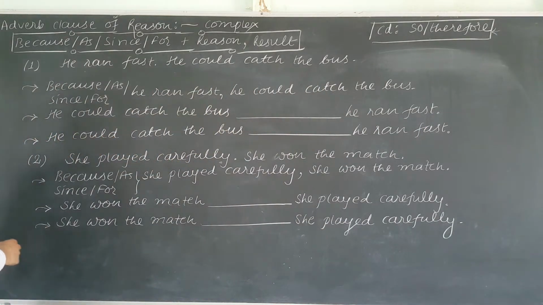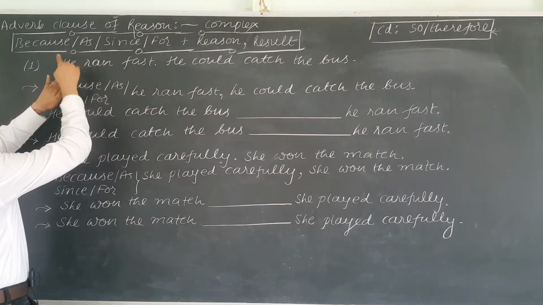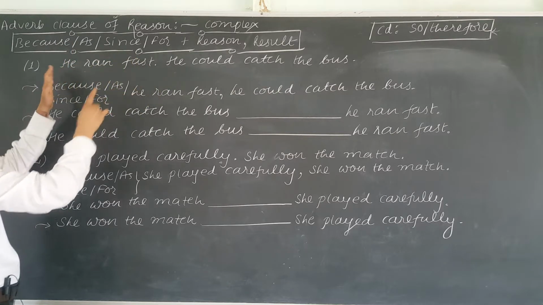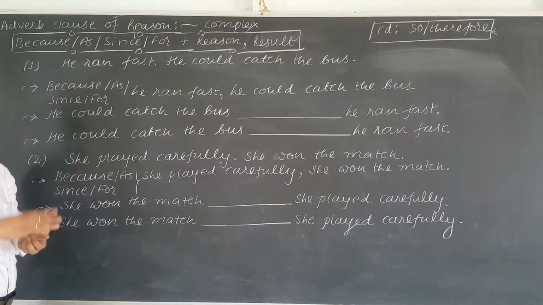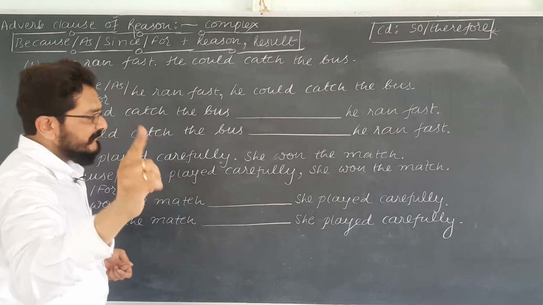Now see, suppose you want to join these two sentences using because, as, since, for. You know what is the Gujarati of all the four words? કારણ કે. Because, as, since, for. ચારેયનું ગુજરાતી એક સરખું થાય.